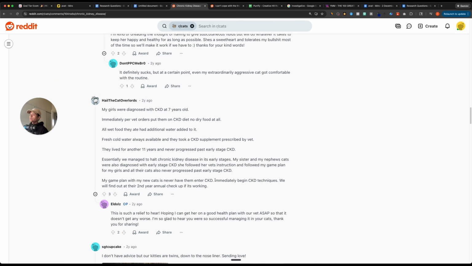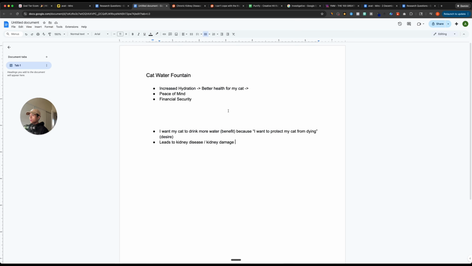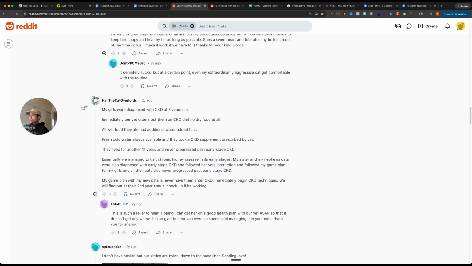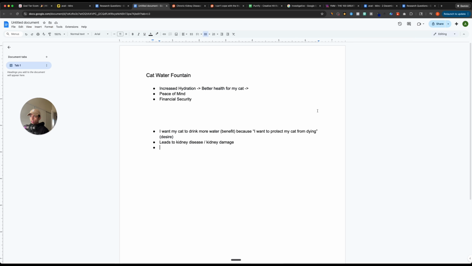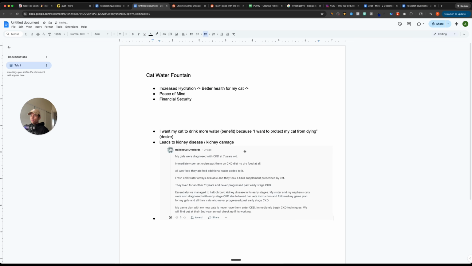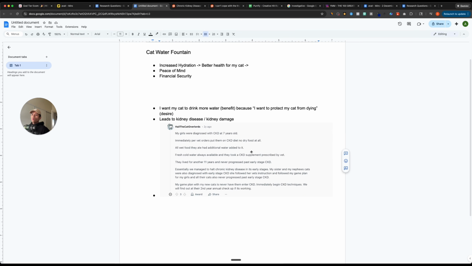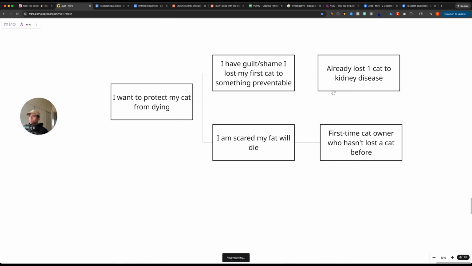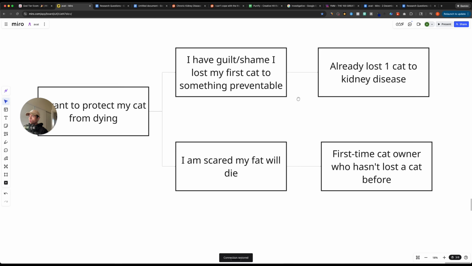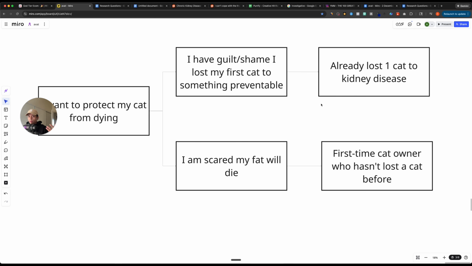This is textbook information that will go into writing an ad. And again, as you're doing research, you want the process to be very organic. You want it to be very loose because we're doing something that is very difficult to quantify. This is more of a qualitative practice than one of trying to find exact technical information. All we're doing is trying to get qualitative information that we can then weave into our ads. And we do this by better understanding the people that we're actually selling to. So this is a perfect example of how you can see somebody who's already gone through losing a cat to kidney disease, or somebody who's already experienced kidney disease.